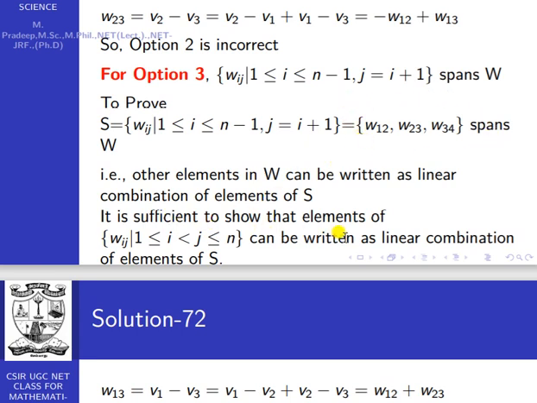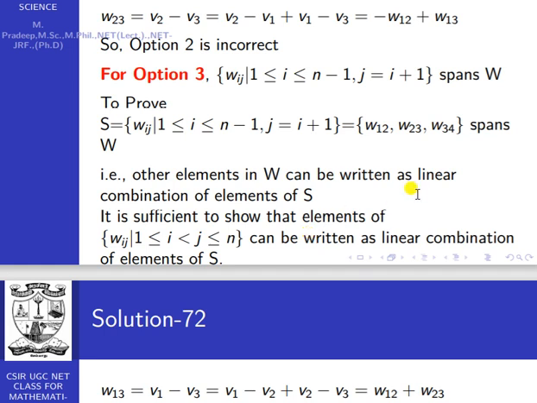So it is sufficient to show that the element Wij, 1 ≤ i < j ≤ n, can be written as a linear combination of elements of S. Because the span of this set is equivalent to the span of the given data with 1 ≤ i, j ≤ n, and that is W. So we have to say that an element which is not in this set is spanned by it. This set has 3 elements, that set has 6 elements. So the remaining 3 elements are spanned by these 3 elements, meaning linear combinations of these 3 elements. What are the other 3 elements?